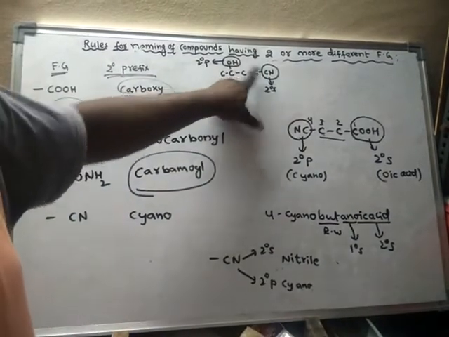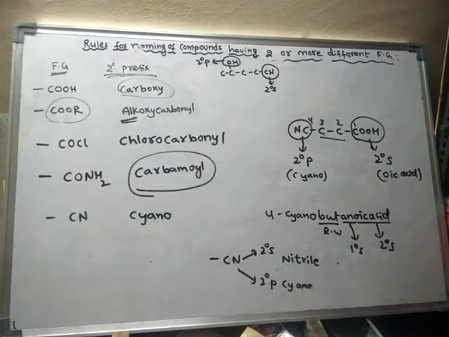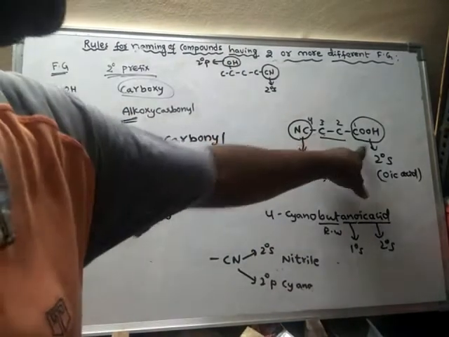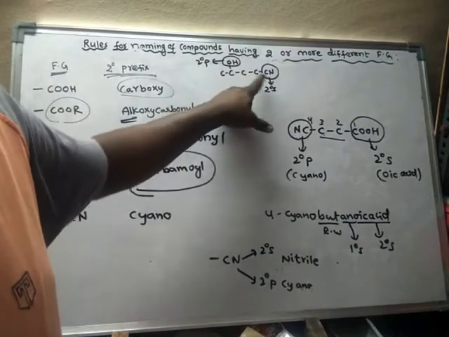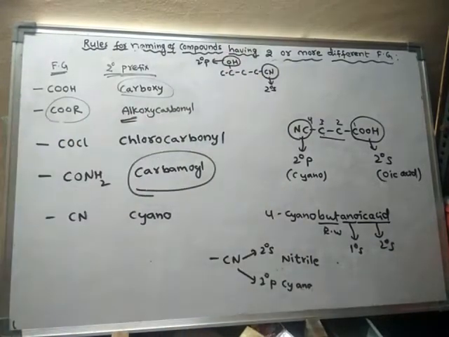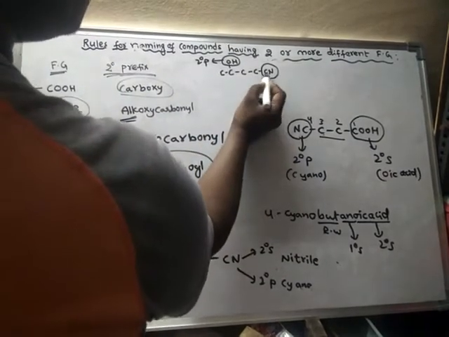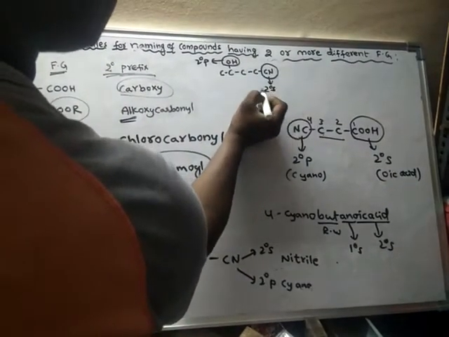Out of these two functional groups, which one is more important? Here also, out of these two functional groups, this one is more important than this one. Out of these two, this one is more important than this one. So what is the name of this compound? Cyanide is appearing as secondary suffix.